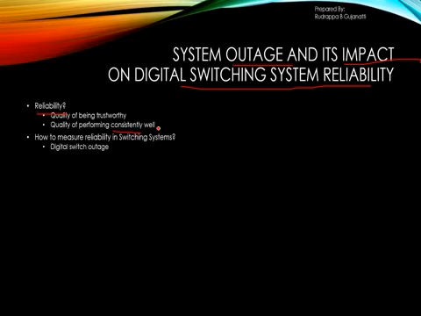It is nothing but the digital switch outage. So what is basically an outage? Outage is a problem encountered either in the software or the hardware of the digital switching system, due to which we will not be able to utilize the services provided by the digital switching system, or we will not be able to use the equipment of the digital switching system.